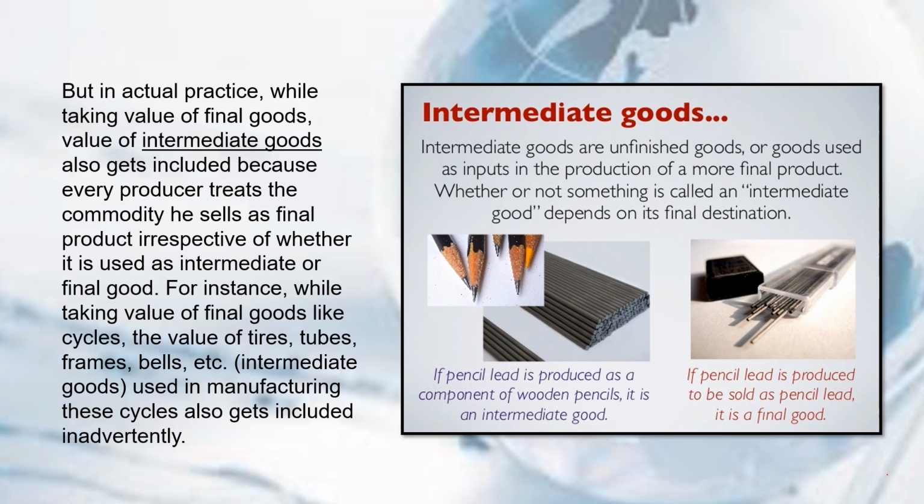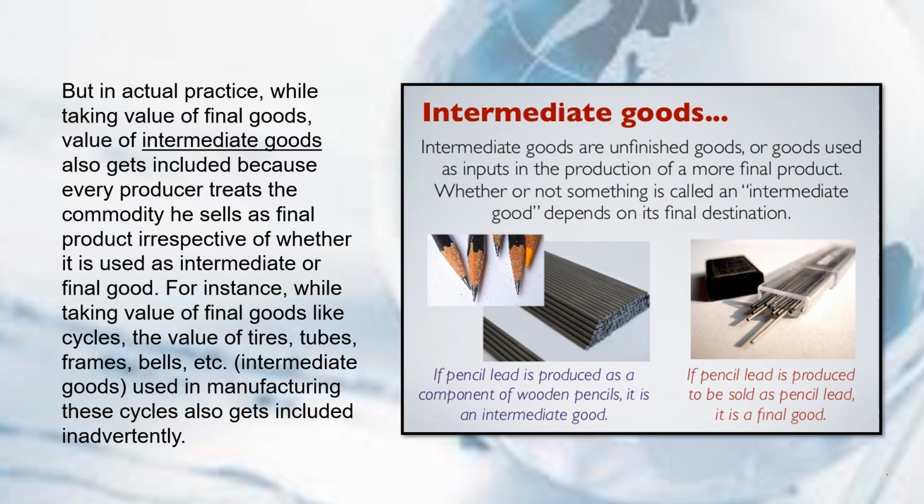So, example nga nun, kapag tinrato ni seller or ni producer na final good yung kanyang binibenta or pinoproduce. For example, while taking the value of final goods like cycles, the value of tires, tubes, frames, bells, etc., which are intermediate goods used in manufacturing these cycles, also gets included inadvertently.